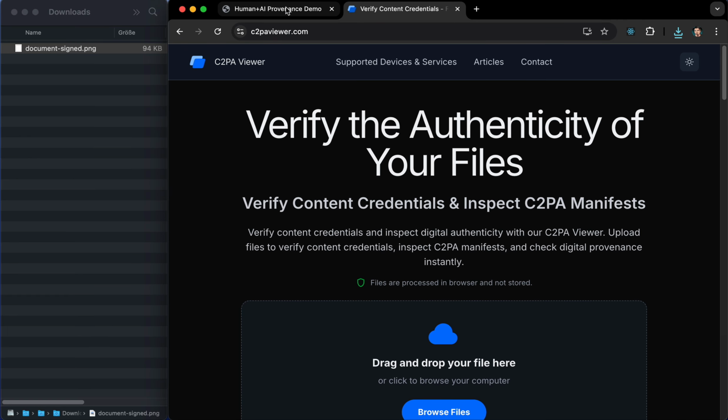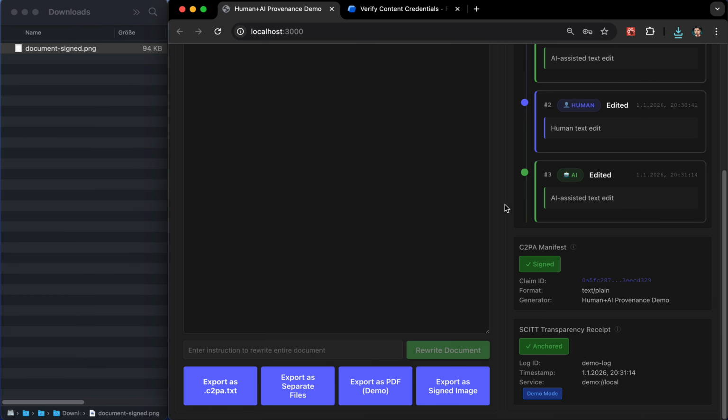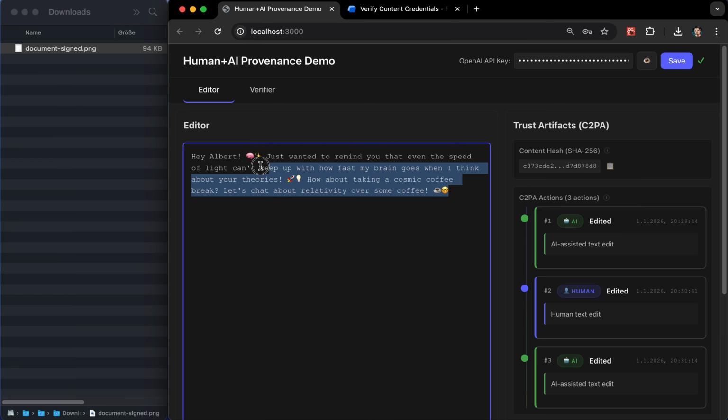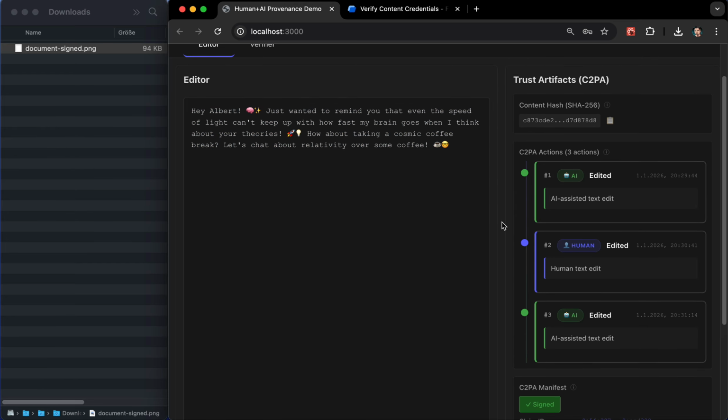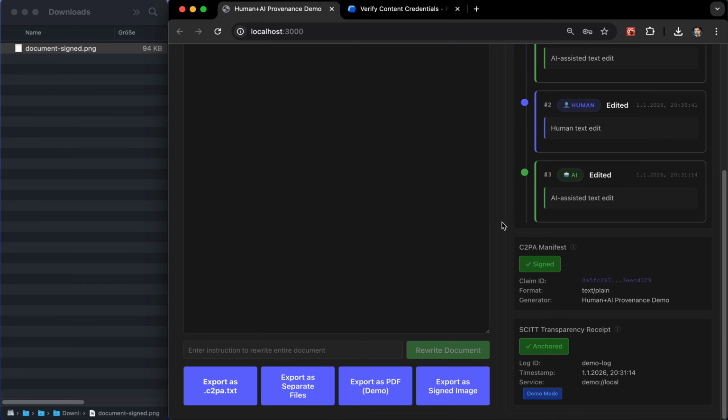And the same way as with PNGs, we can now also do it with text files. PDF is unfortunately not yet fully supported by the SDK. So I'm falling back to a very simple TXT file. I'm storing this in a TXT file and saving the manifest alongside it. The problem with having two files is that you always need to have the two files in sync. Sometimes this is not perfectly working. One file gets lost and then you have a problem.